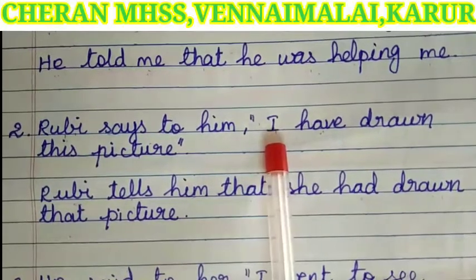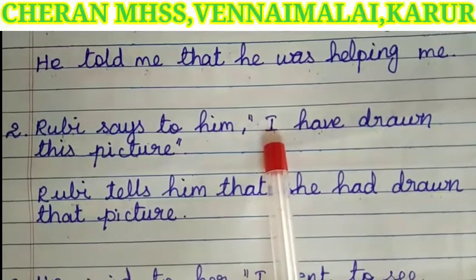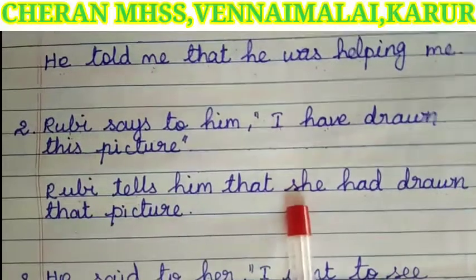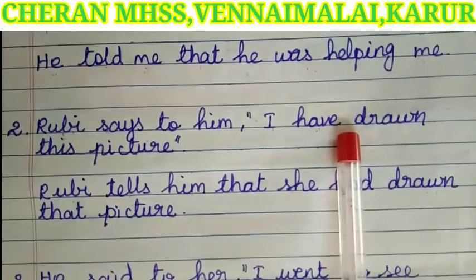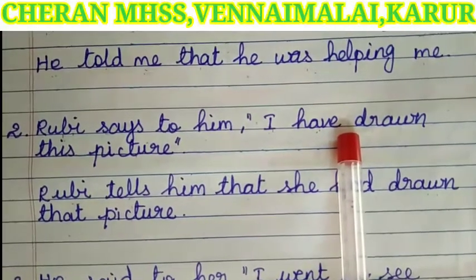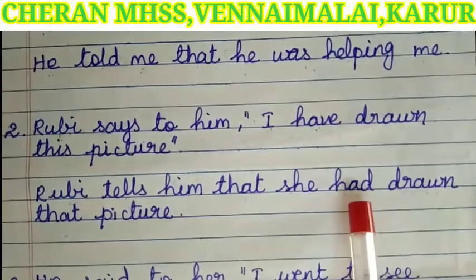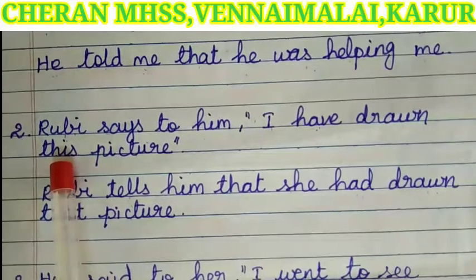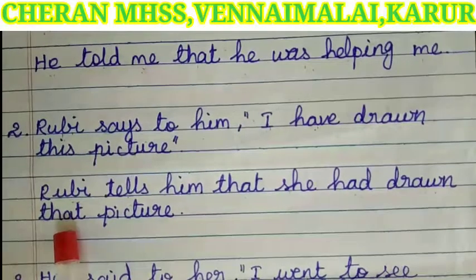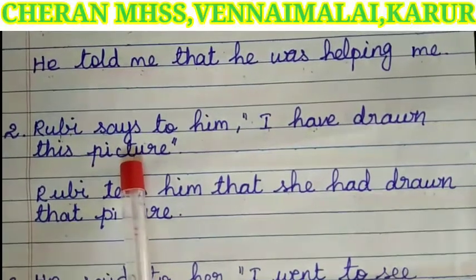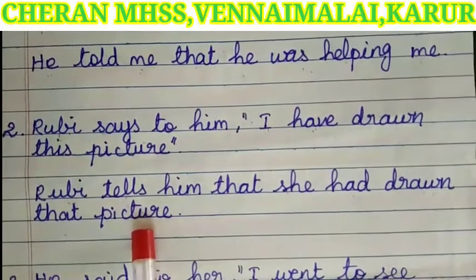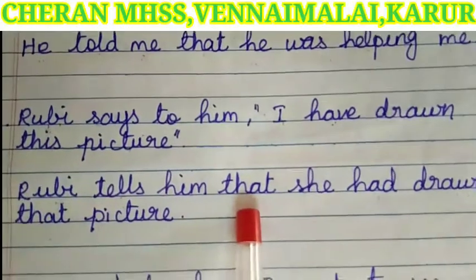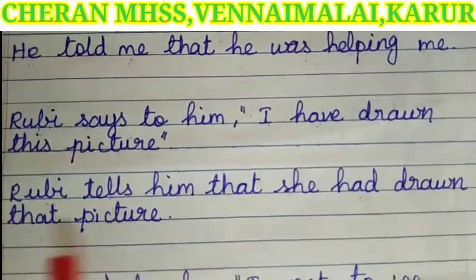Next, I, a first person pronoun, changes to the speaker's pronoun, Ruby, she. Have drawn, present perfect tense, changes to past perfect, had drawn. Next one, this changes to that. The remaining word, picture, is the same. So the answer for this sentence: Ruby tells him that she had drawn that picture.